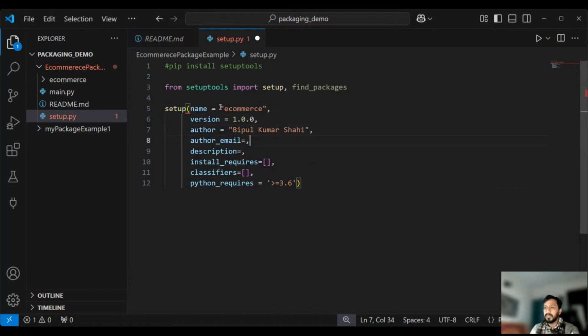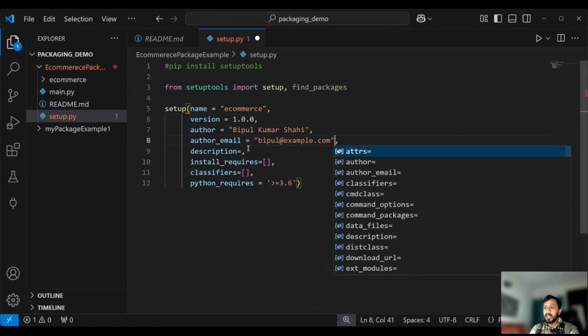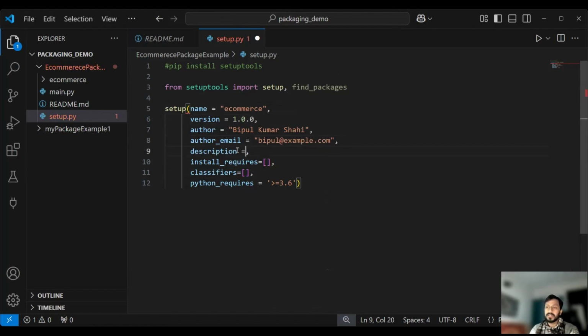Okay, just give the name of your name you can give, then author email, you can give anything like bipul@example.com. All right. There is a description of the project, for example, I'll just write the description. That means what this project is about.